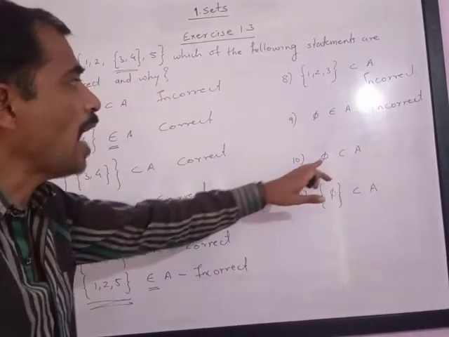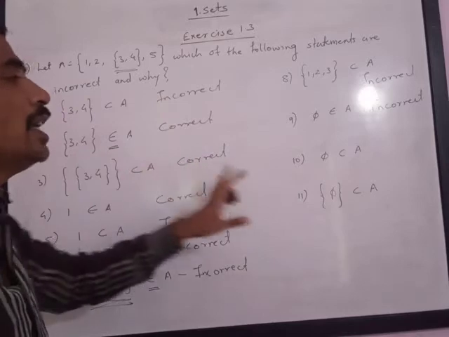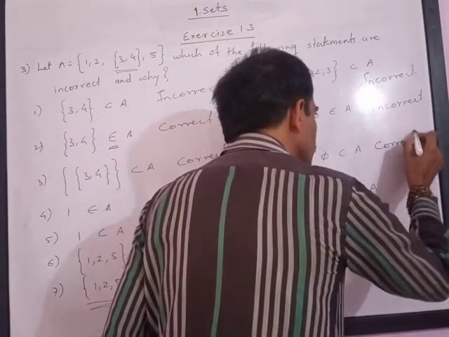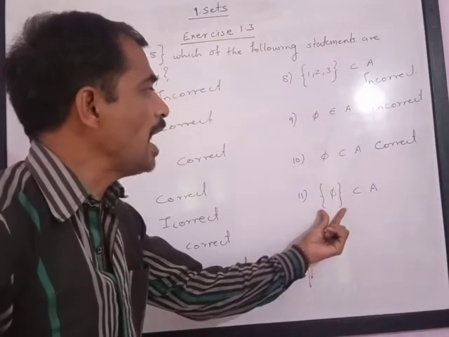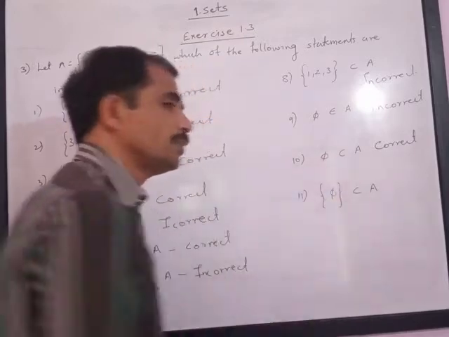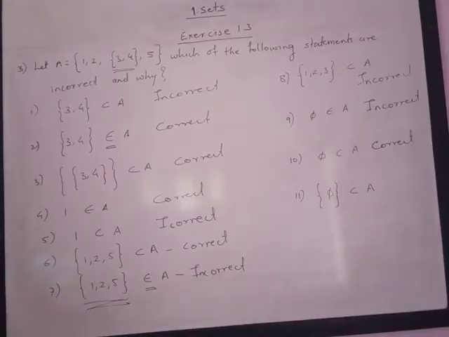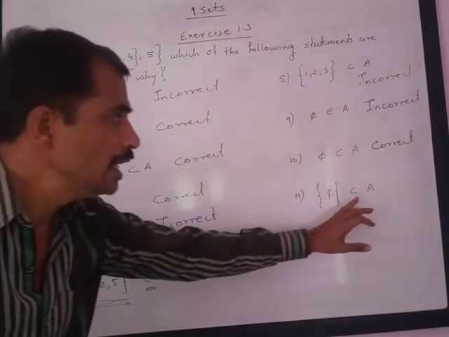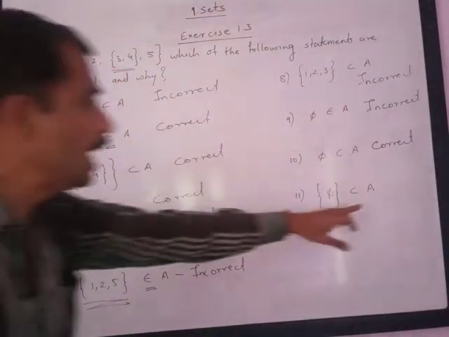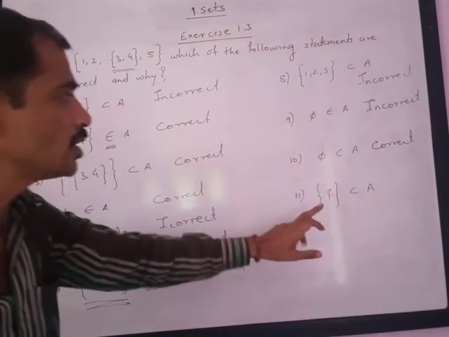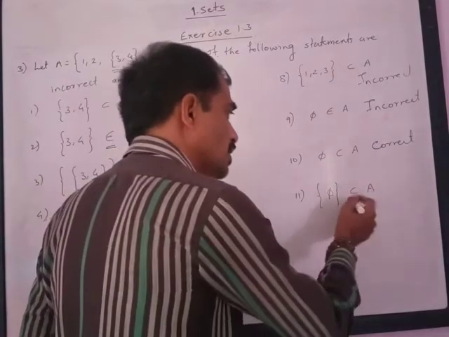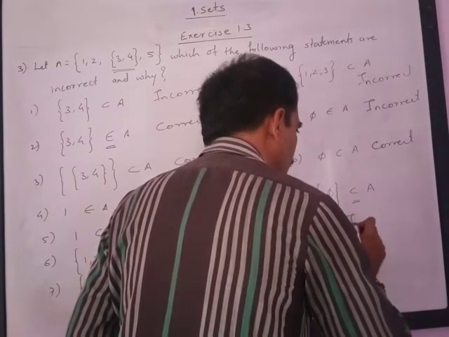Next is phi is a subset of A. Every null set is a subset of all sets. So this is a correct statement. And the last question is {5} is a subset of A. Please note here 5 is not an element in A. So A does not contain 5 as an element. Hence {5} is not a subset of A. So the given statement is incorrect.